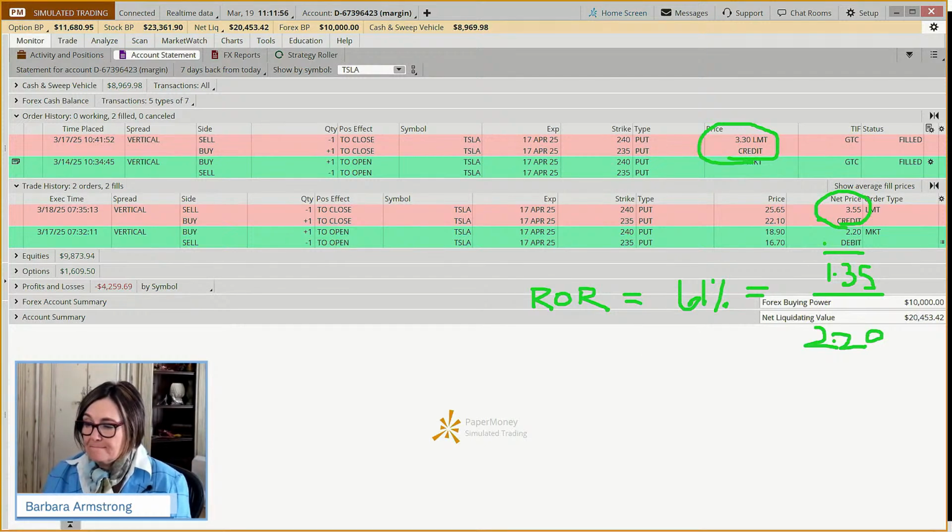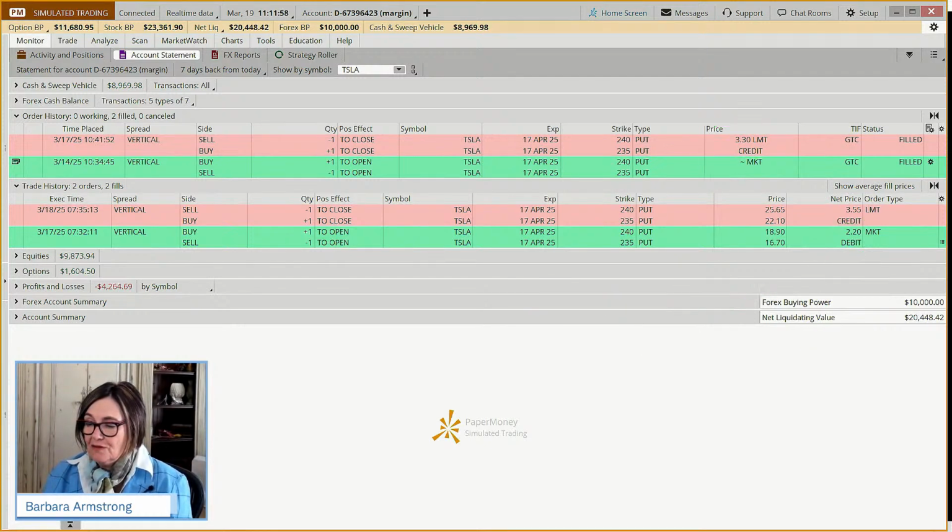Okay. So that was that one. And so that's an example of two conditional orders, one that got filled and was profitable, one that we ended up avoiding placing altogether that wouldn't have been profitable. So things can go both ways. And then sometimes you can get nicked in and then the trade can go against you. So, that can happen too.